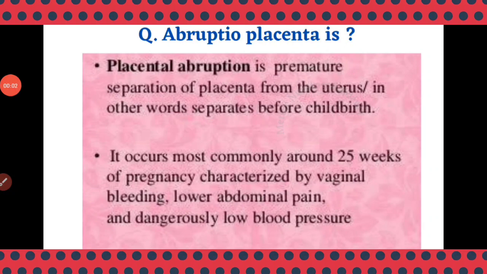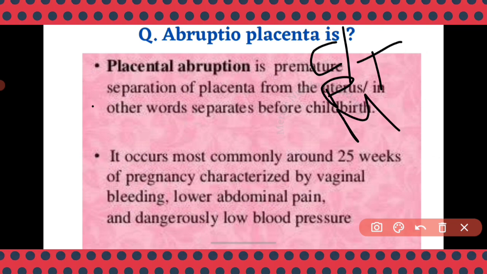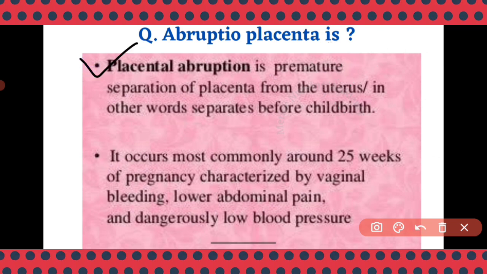Okay guys, now we are going to discuss abruptio placenta. Abruptio placenta is also called placental abruption. Let's see the golden points, because there are no options given. Abruptio placenta means premature separation of the placenta.